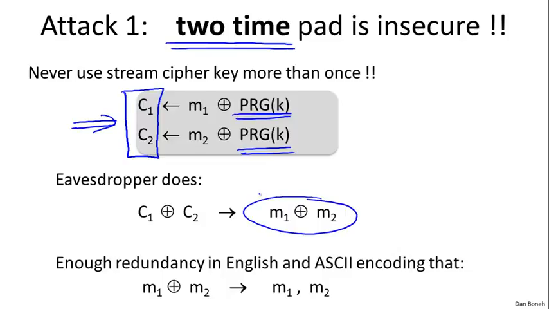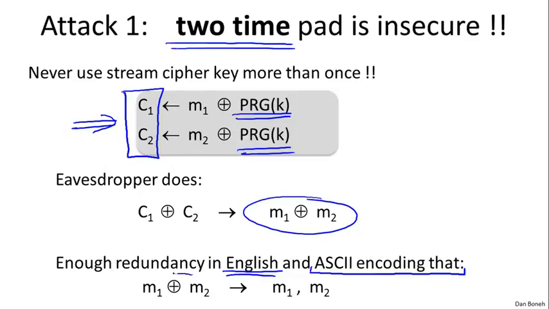And it turns out that English has enough redundancy such that if I give you the XOR of 2 plaintext messages, you can actually recover those 2 messages completely. More importantly for us, since these messages are encoded using ASCII, ASCII encoding has enough redundancy such that given the XOR of 2 ASCII encoded messages, you can recover the original messages back.